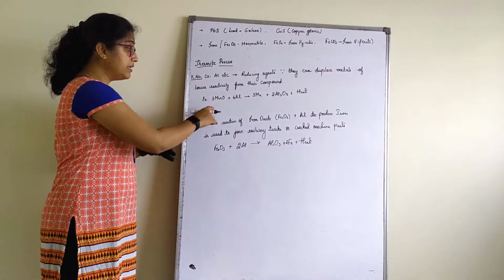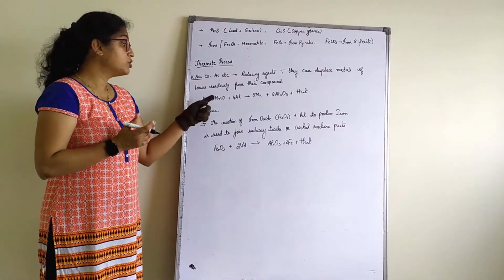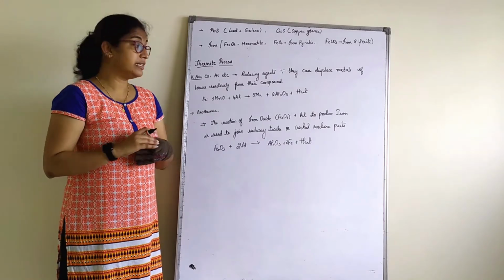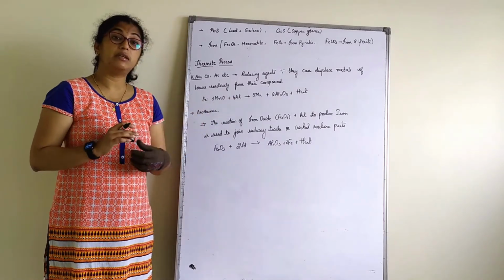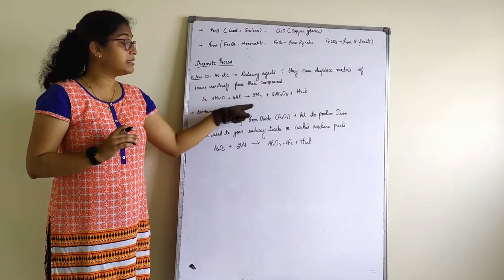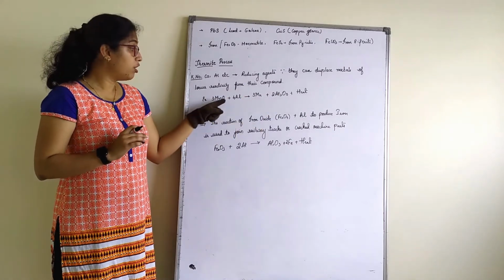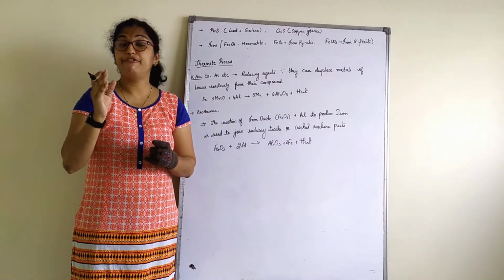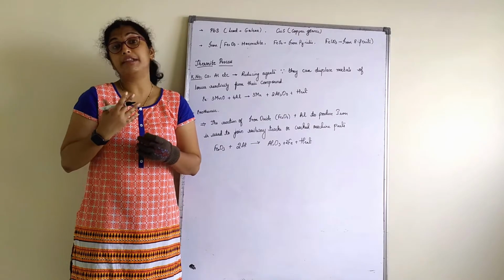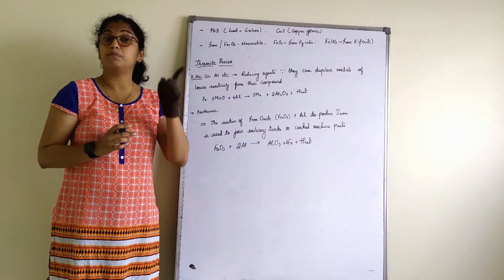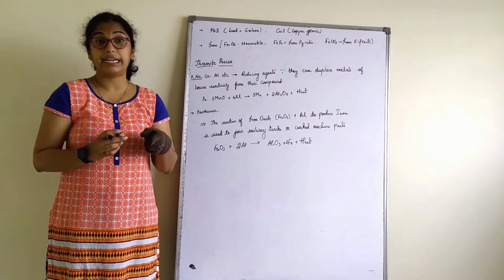Now for example, this is a manganese ore. It is present in the form of an oxide. To obtain manganese, I use aluminium as a reducing agent. So here what I obtain is manganese, right? Not every oxide needs to take carbon as a reducing agent. It depends on the metal and its place in the reactivity series.